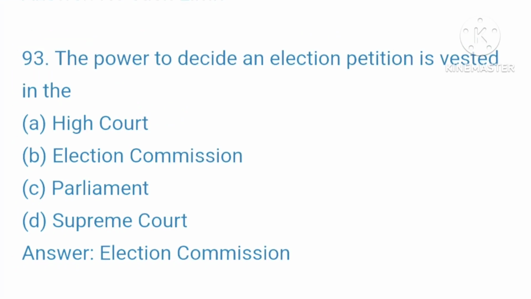93. The power to decide an election petition is vested in A. High Court. B. Election Commission. C. Parliament. D. Supreme Court. Your right answer is, Election Commission.